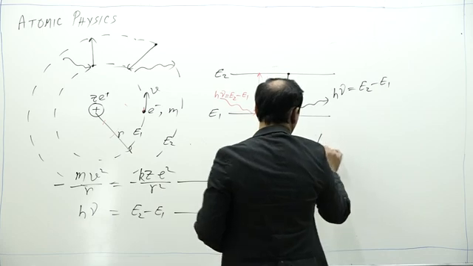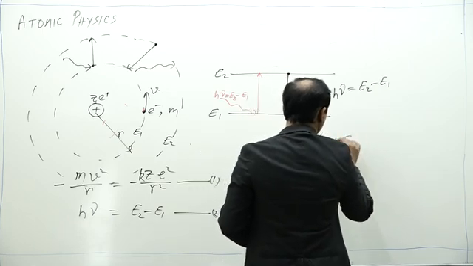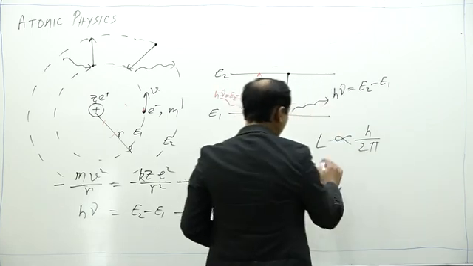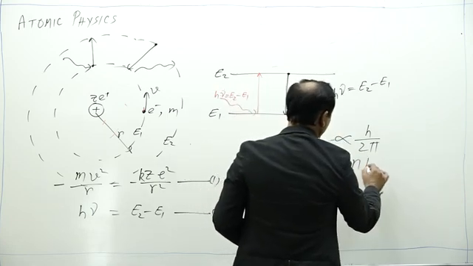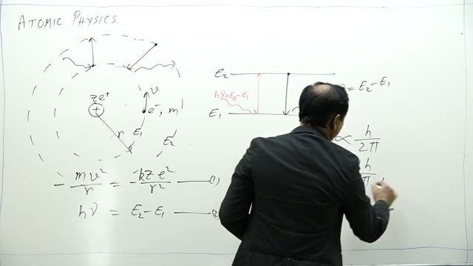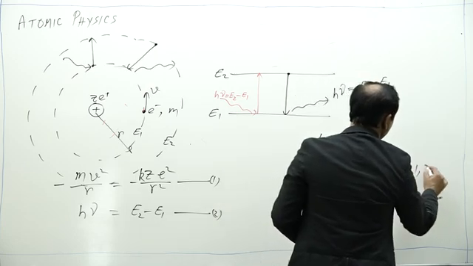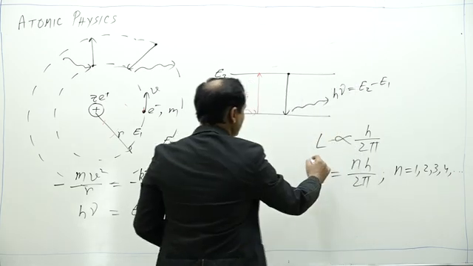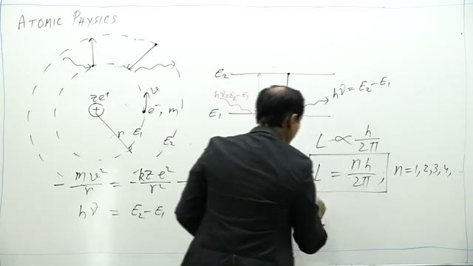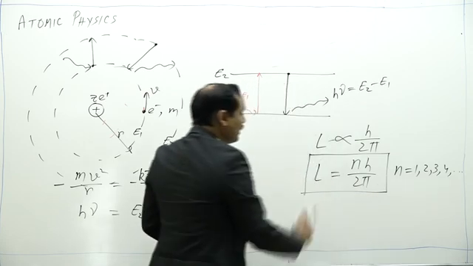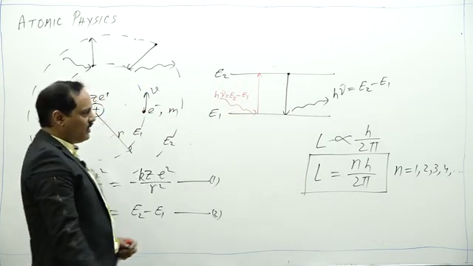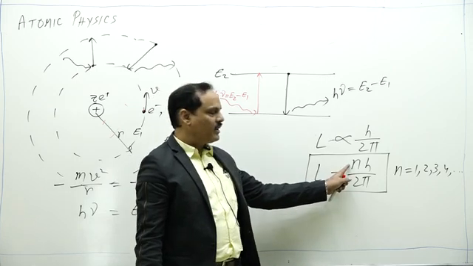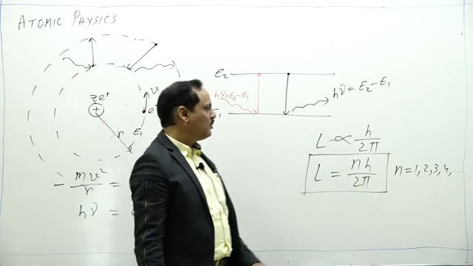Angular momentum L is equal to n h upon 2 pi, where n is equal to 1, 2, 3, 4, etc. This was the revolutionary idea given by Bohr, that an electron can revolve in only those orbits where its angular momentum is an integral multiple of h upon 2 pi.